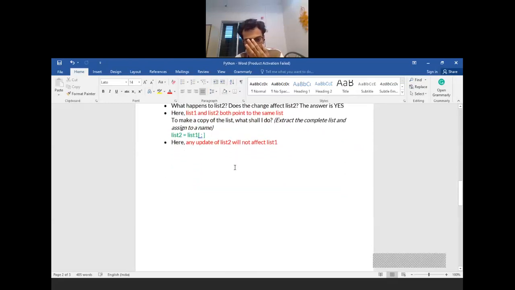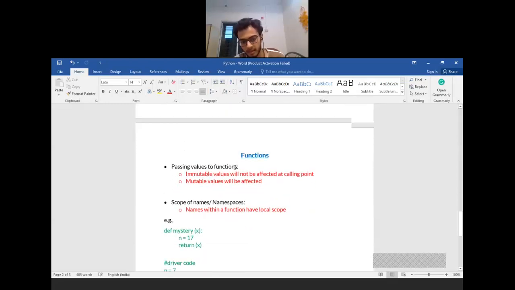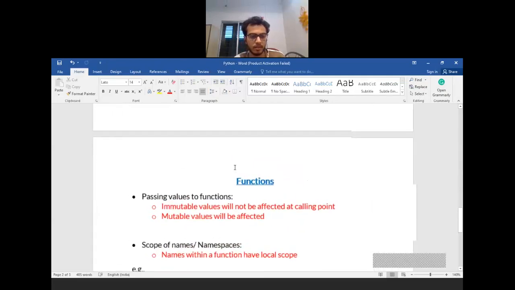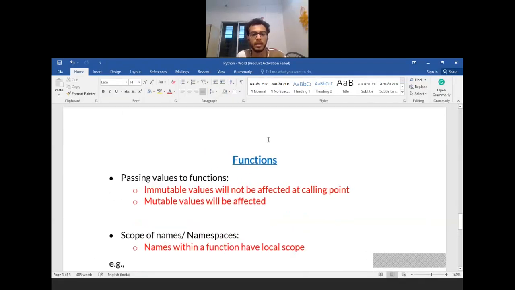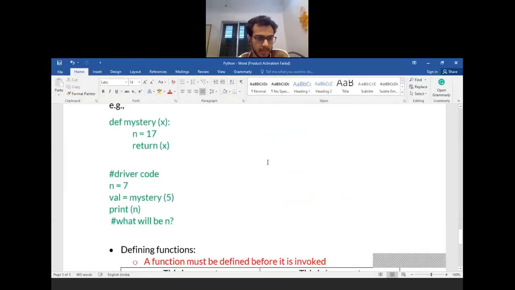Now we will see how functions are handled. In functions, if you pass immutable values from your driver code to your function, immutable values meaning int values and float values, and you try to make some changes inside that function and see whether that change is reflected in the driver code, you will fail to do so. When you pass immutable values, what is passed is basically a copy. So we'll see this with an example.